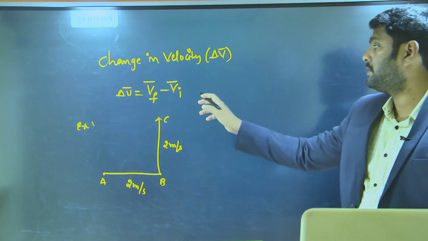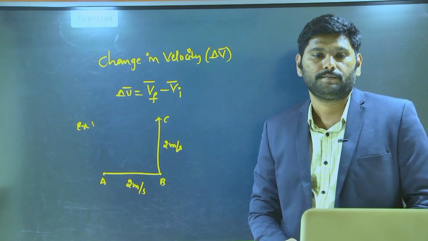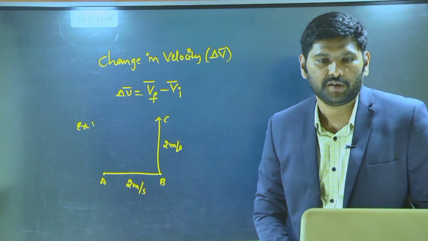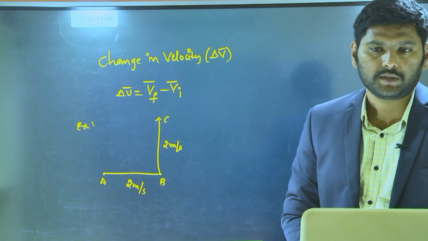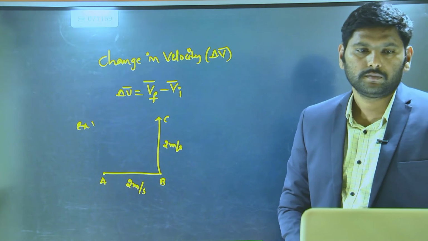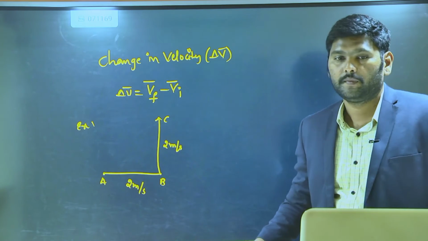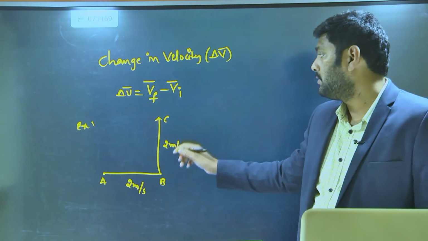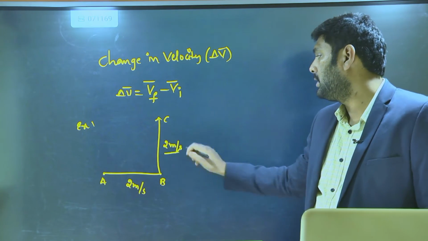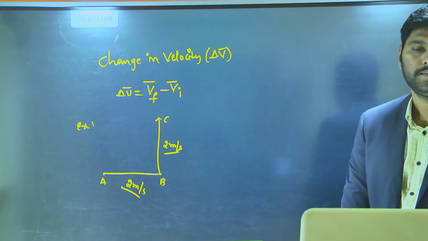Then by using this formula, you can say what the change in velocity is. Use this formula: final velocity you take this one, initial velocity you take this one. Then what is the answer?